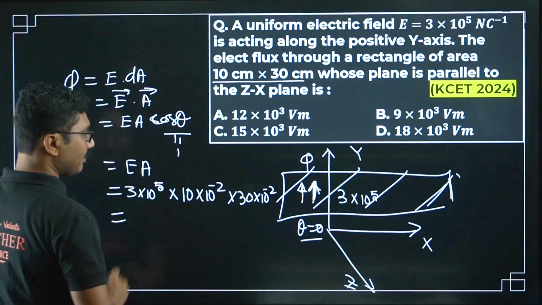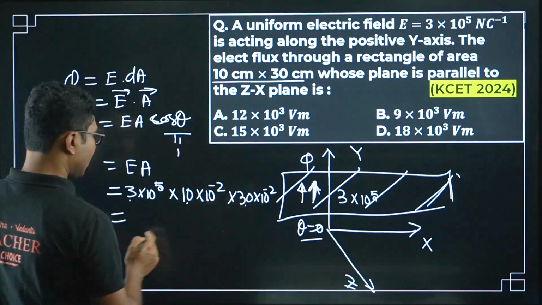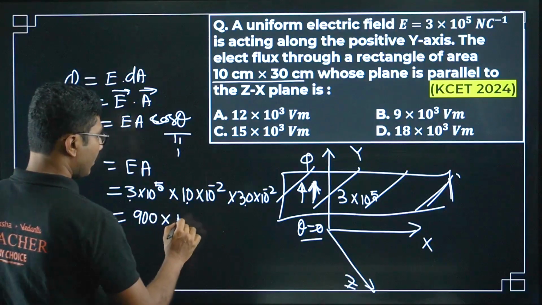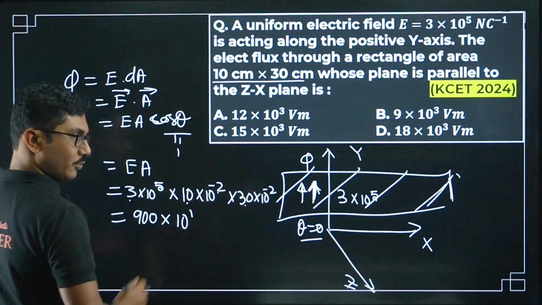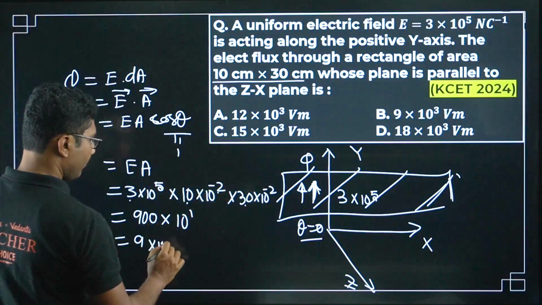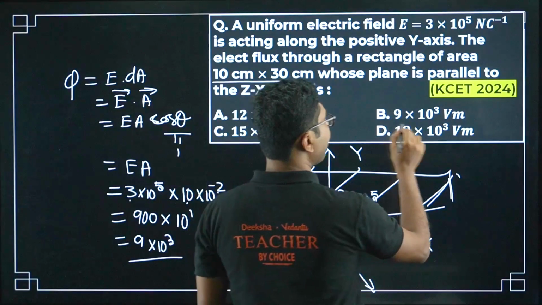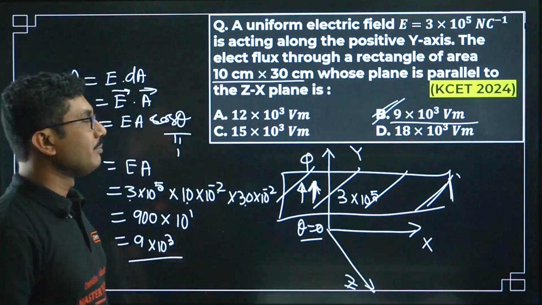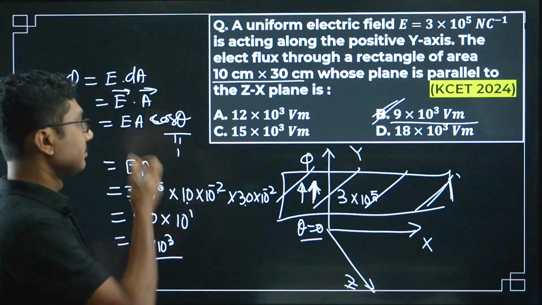Now let's multiply. 30 into 30 is 900, 900 into 10 to the power of 5 minus 2 minus 2, so minus 4, 5 minus 4 is 1, so 9 into 10 to the power of 3. Okay, 9 into 10 to the power of 3. Now the unit is given in terms of voltmeter. It is the same as Newton per coulomb per meter square.